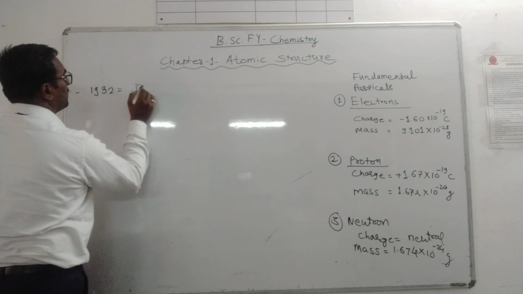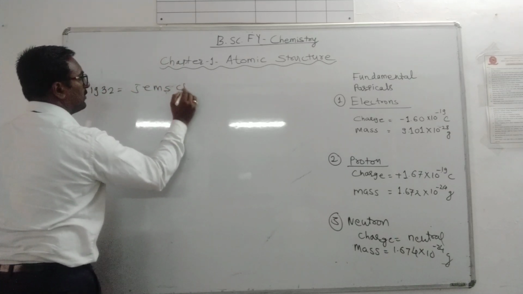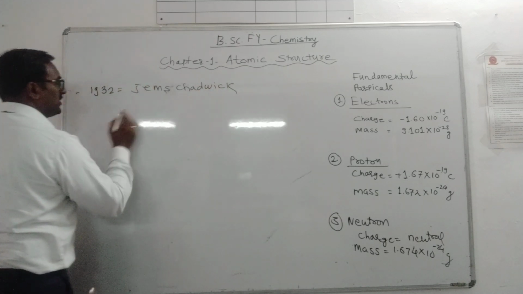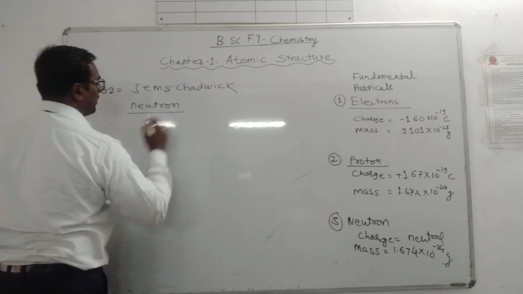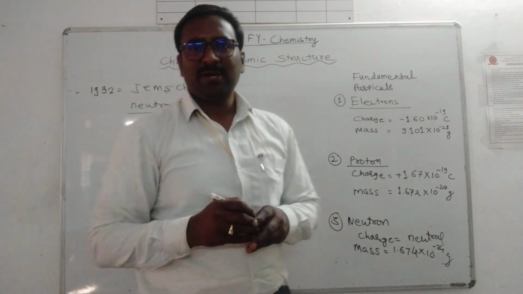James Chadwick discovered the neutron. What he did was artificial transmutation.